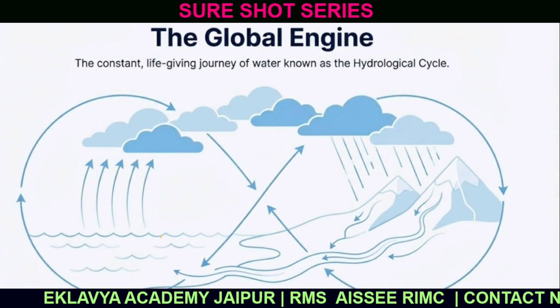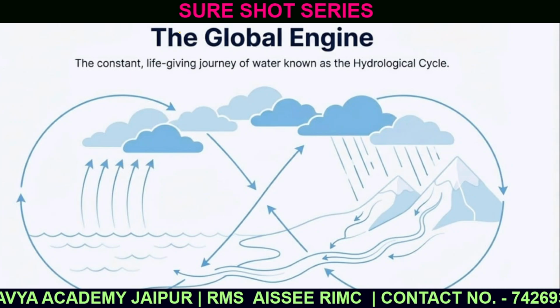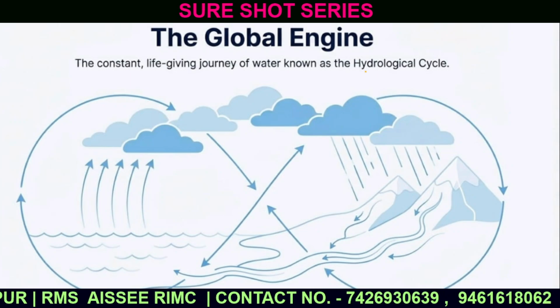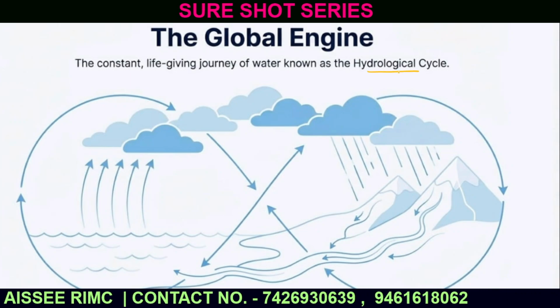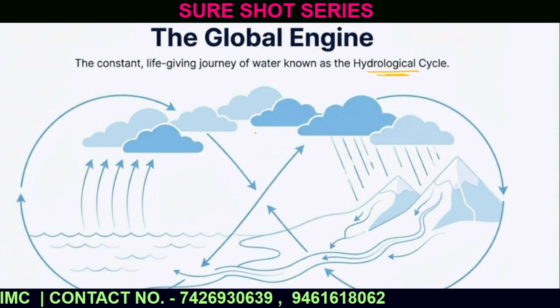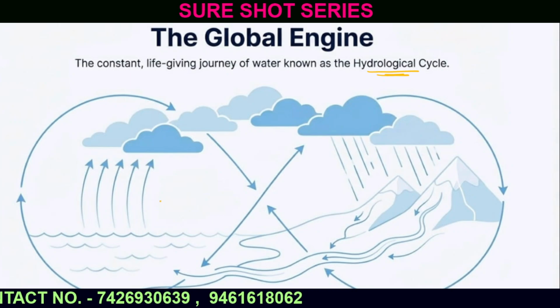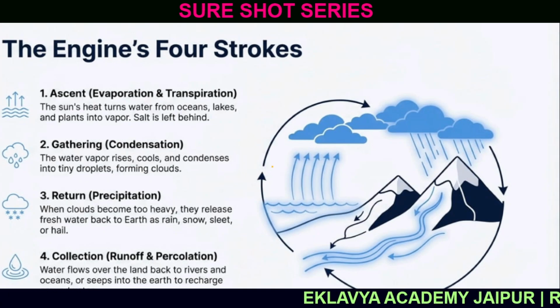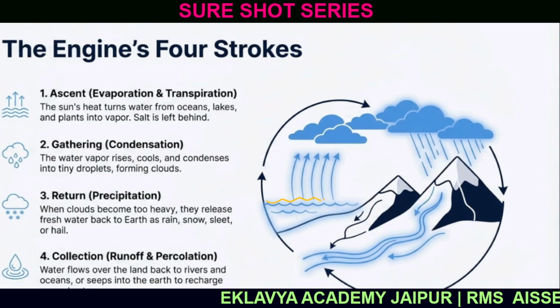Now, let's talk about the life cycle of water. The term used for the life cycle of water is the hydrological cycle. Now let us see the steps one by one. There are 4 steps included in the hydrological cycle. First is evaporation.